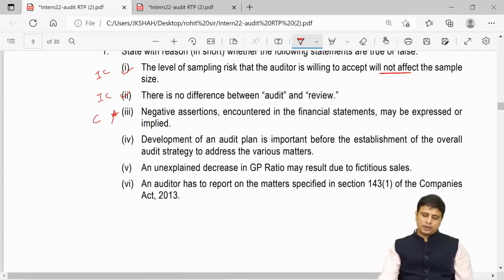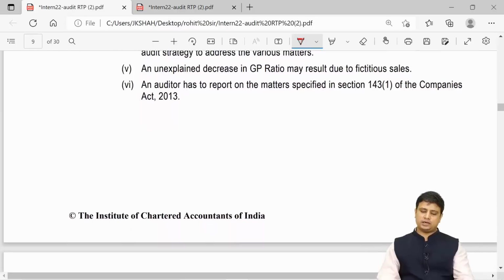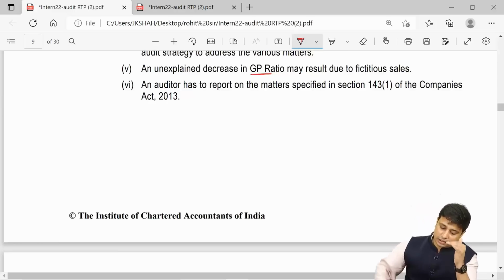Next, development of an audit plan is important before establishment of the overall strategy. My friends, we have discussed it time and again. First we develop the strategy, only then we can develop a plan. Next, an unexplained decrease in the GP ratio may result due to fictitious sales. What they are trying to say is an unexplained decrease in the GP ratio due to fictitious sales.